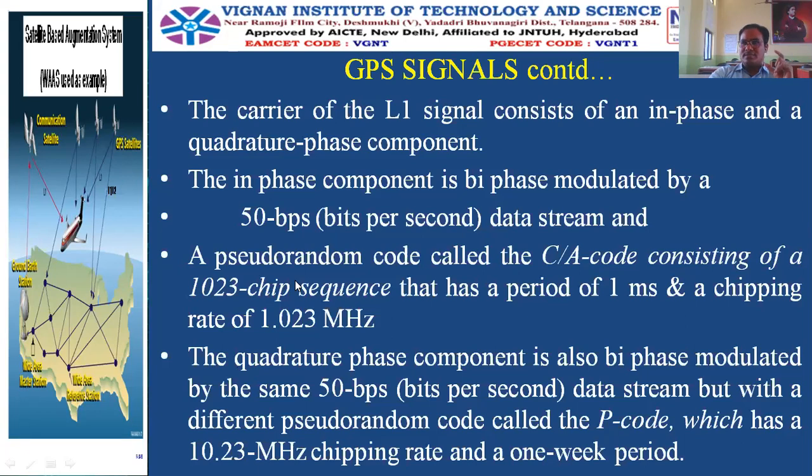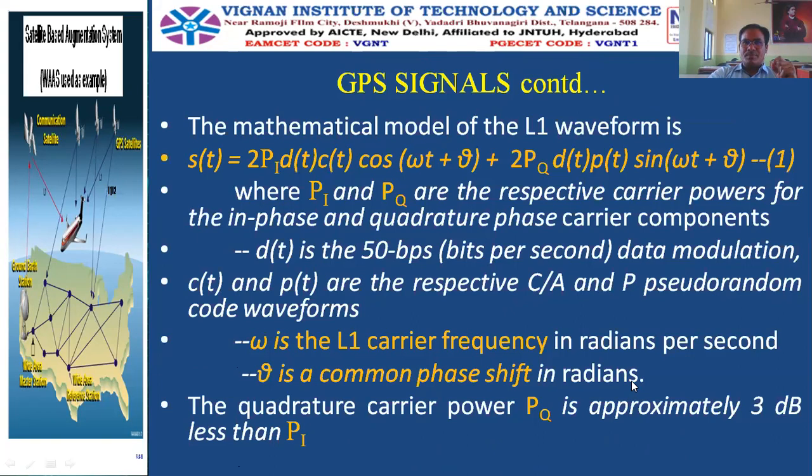This is the comparison. Whenever you learn two new things, try to have a comparison. In the examination, the examiner may ask from the comparison point of view, right? The C by A code has a period of 1 millisecond, and the P code has a period of 1 week. Of course, the chipping rate is also high, 10.23 megahertz.